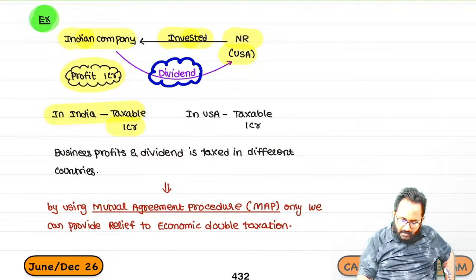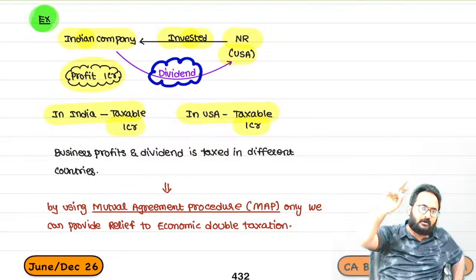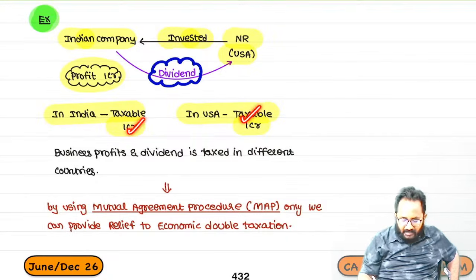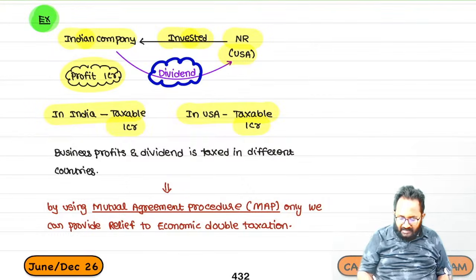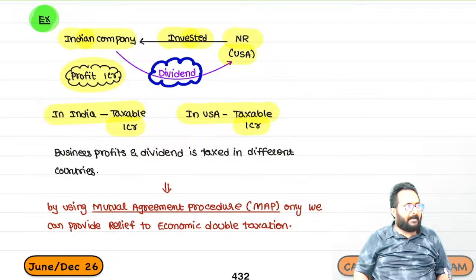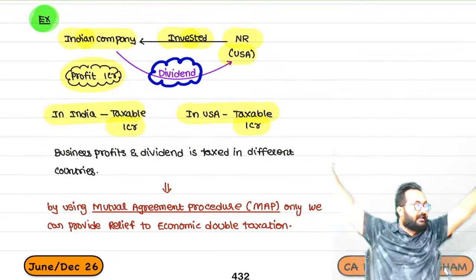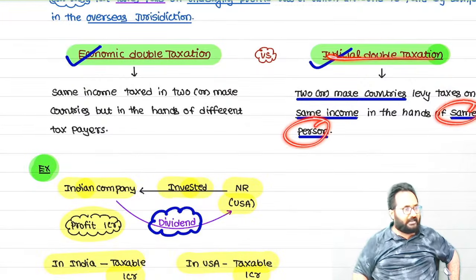Now tell me, the dividend is taxable in the hands of the shareholder under income from other sources. In USA, how much tax? In their hands, in their country also, they have to pay tax. Now, the same income is taxed once in India and once in foreign, but in the hands of different persons. Double taxation in the hands of the same person is judicial.